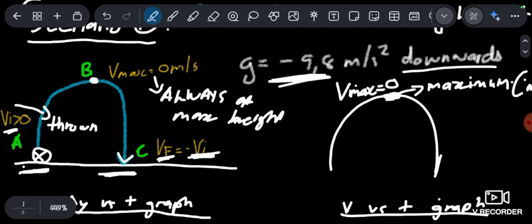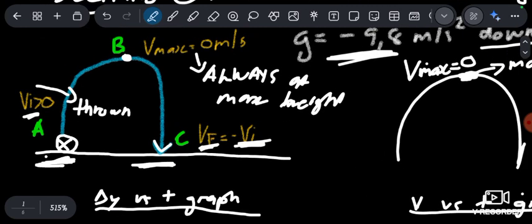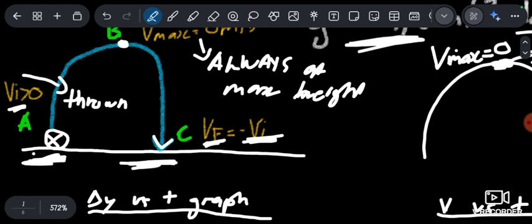So we must always remember that if the balls are thrown and caught at the same height, the V initial is going to be greater than 0, of course, because it is thrown. But the velocity final is going to have the same magnitude as the V initial, even though we don't know it.